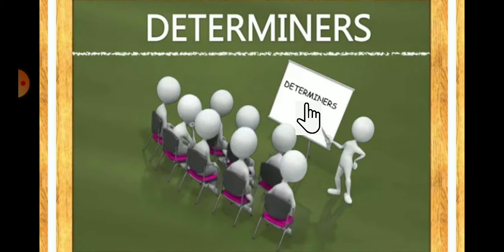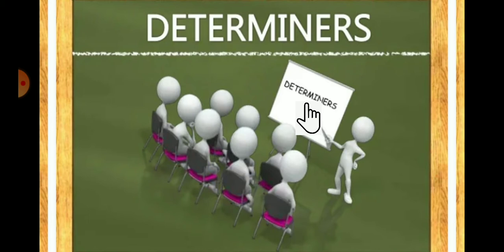It shows us possessiveness, it shows us ownership, and it shows us conjunctions and other parts of speech relations in the sentence. So let's begin. What are determiners exactly, and how many kinds of determiners are there in English grammar?